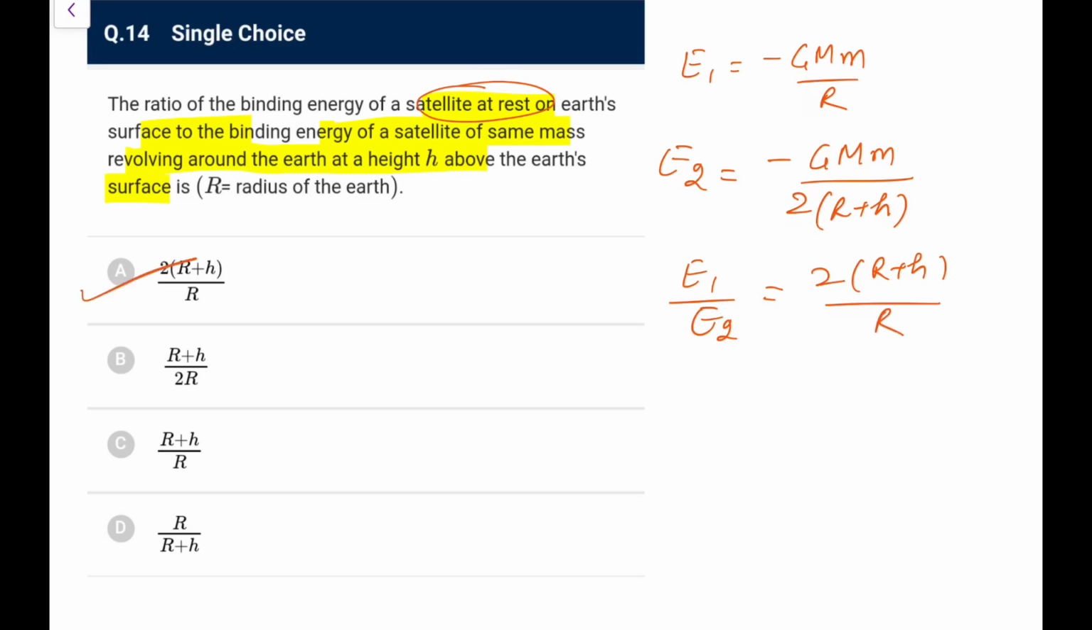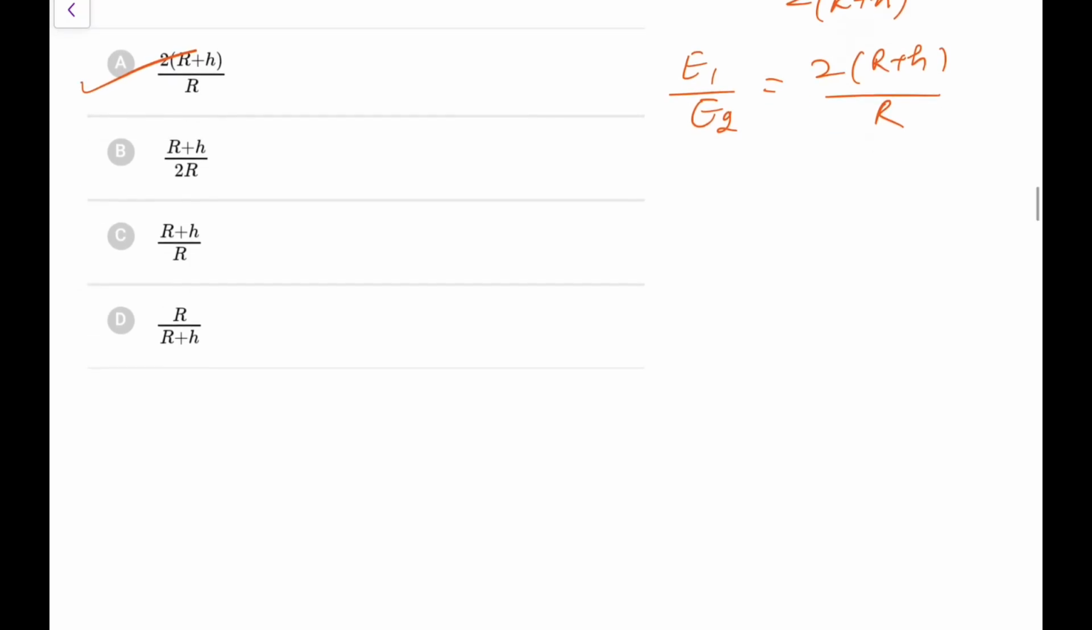So I'll go for option A. They have given the wrong answer here because it is given at rest, so its speed won't be GMm by 2R. So here option A will be the answer. Next.